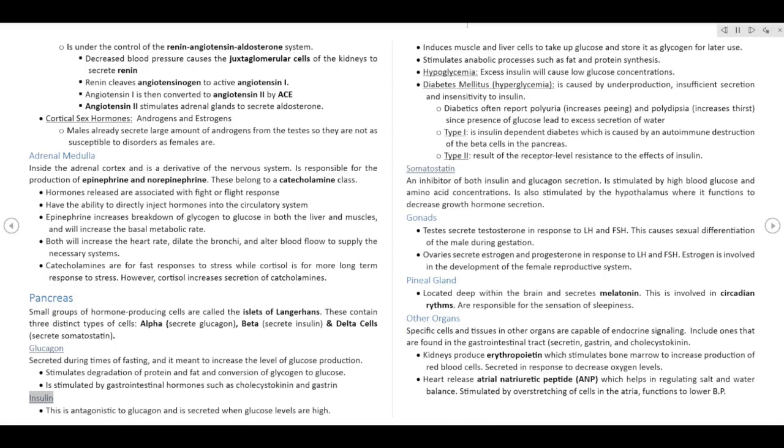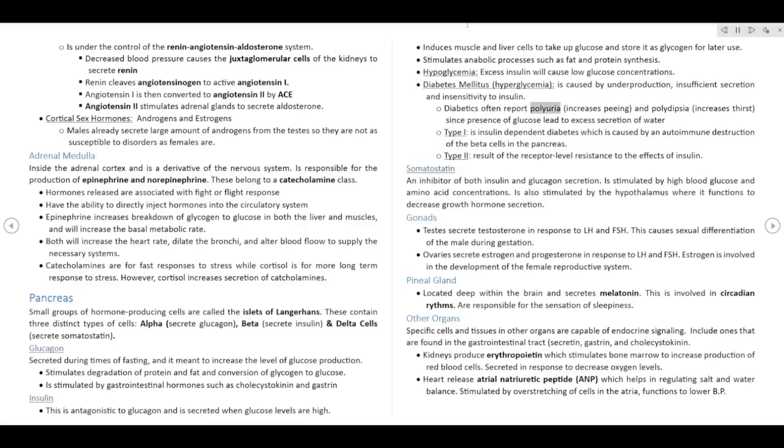Insulin. This is antagonistic to glucagon and is secreted when glucose levels are high. It induces muscle and liver cells to take up glucose and store it as glycogen for later use. Stimulates anabolic processes such as fat and protein synthesis. Hypoglycemia. Excess insulin will cause low glucose concentrations. Diabetes mellitus. Hyperglycemia is caused by underproduction, insufficient secretion, and insensitivity to insulin.